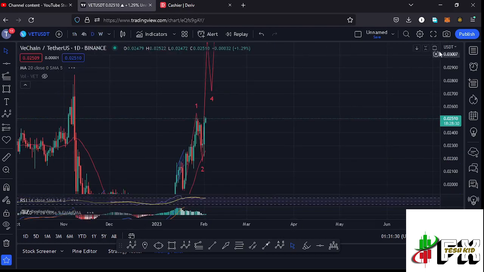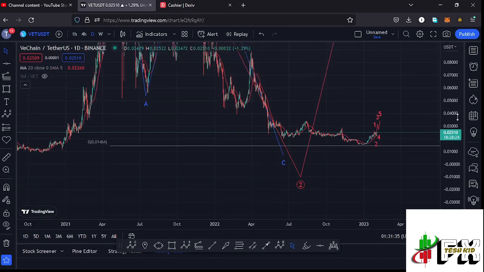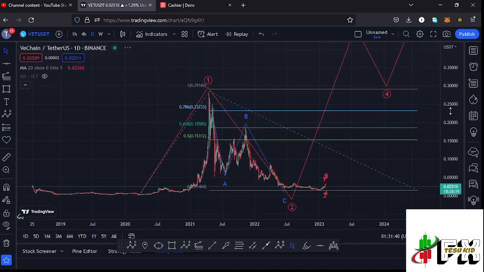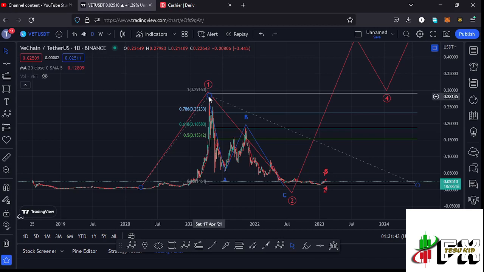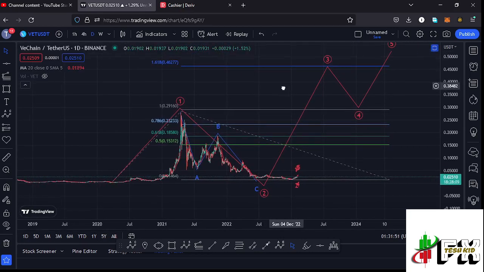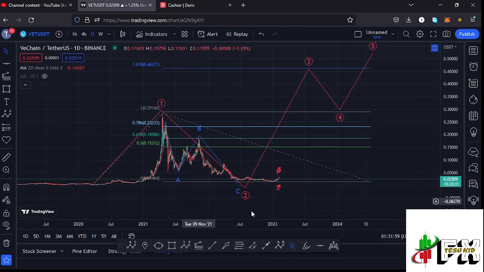fully supporting higher prices in the formation of that larger Elliott wave count 3. And jumping to the daily chart to give you the long-term scenarios that I'm expecting to play out using the Elliott wave structures, you can see that Vechain, from these low prices that we had been trading within, we saw a very nice bounce to the upside, making it to an all-time high at around the $0.28 mark in what I'm terming as a larger Elliott wave count 1 to the upside. And after seeing the all-time high, we started the bear market, where we had been seeing lower prices in this ABC corrective structure, which took us back to around the $0.015 mark in what I'm terming as a larger Elliott wave count 2. And after seeing the low for that second wave, whatever we expect next is a bounce to the upside in the formation of a larger Elliott wave count 3.